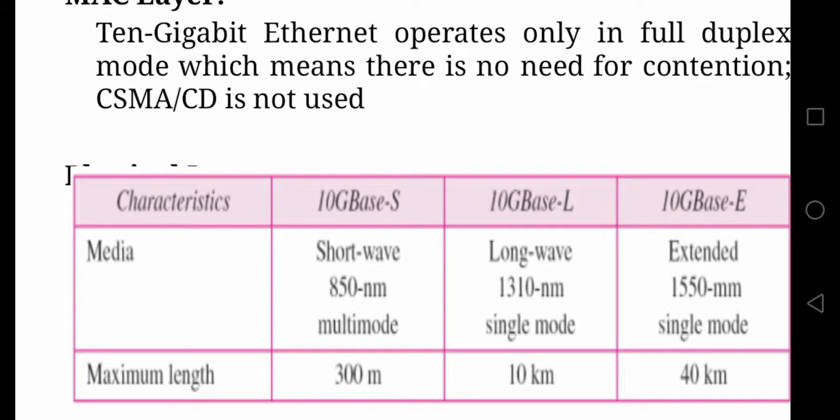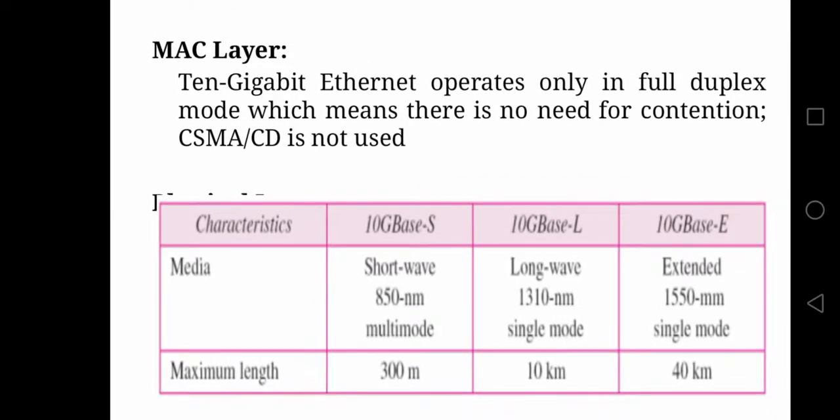Now let us understand what we mean by single mode and multi-mode transmission. In optical fiber, light capturing capacity is more in multi-mode when compared to single mode. Single mode is suitable for long reach data transmission, whereas multi-mode is suitable for shorter range data transmission.